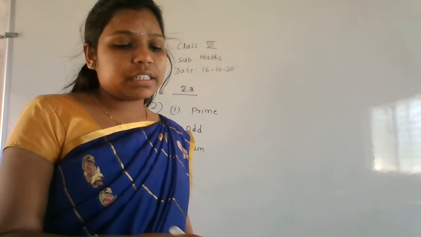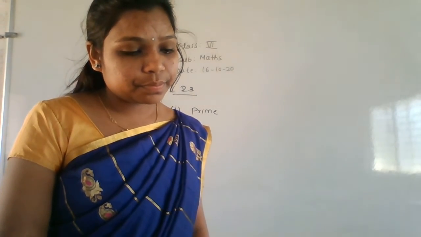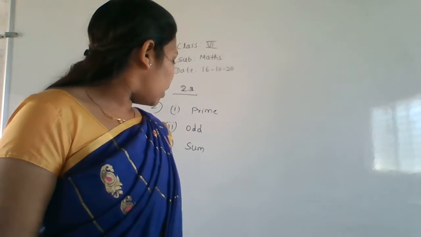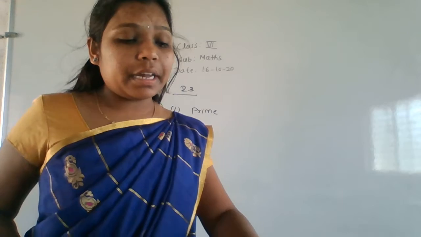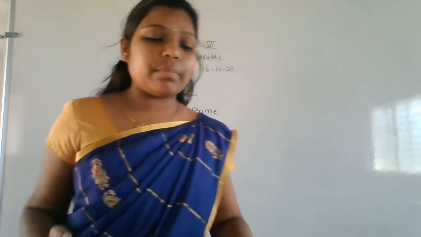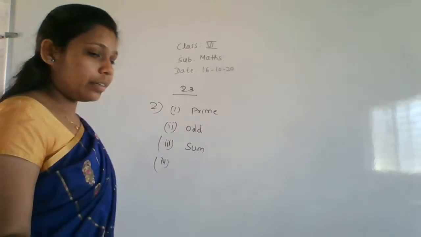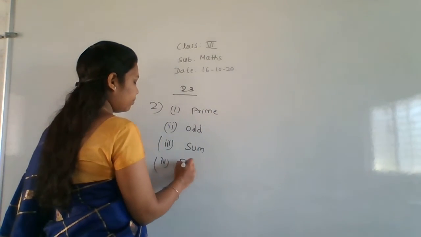Okay. So next one is the fourth one, right? If number A is exactly divisible by B, then B is a dash of A: factor or multiple. Obviously, it is a factor. If A is exactly divisible by B, then B is a factor of that number. Okay, so it is a factor. The answer is factor.